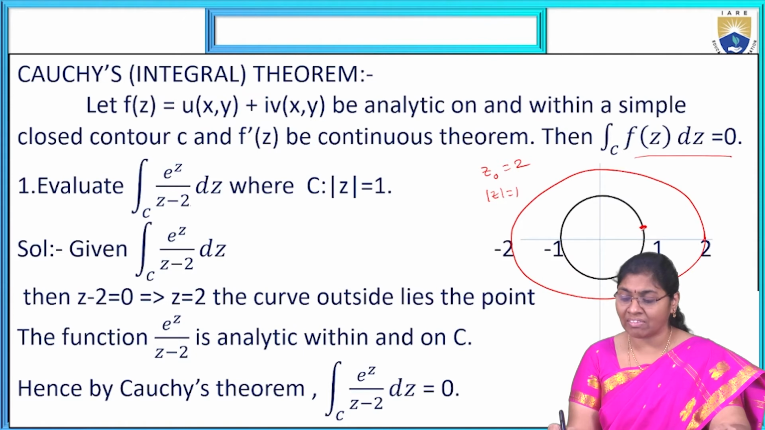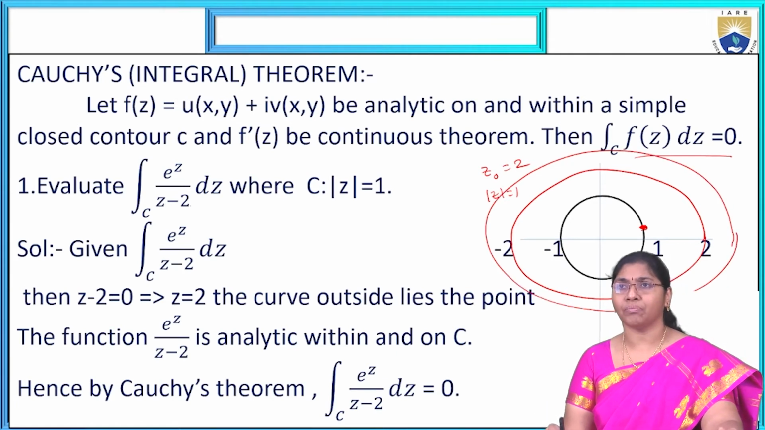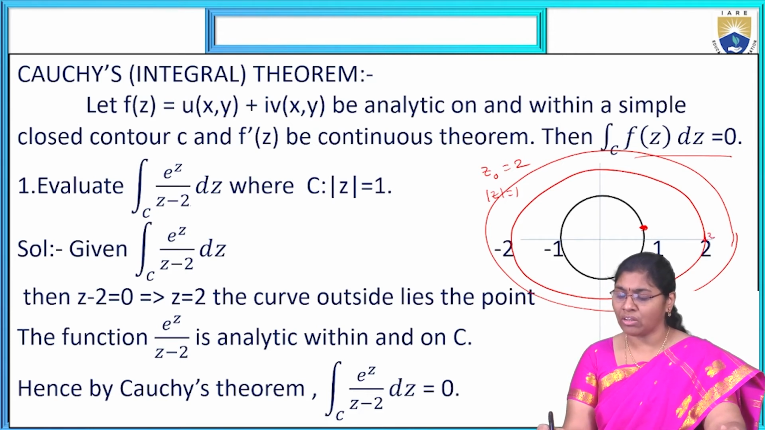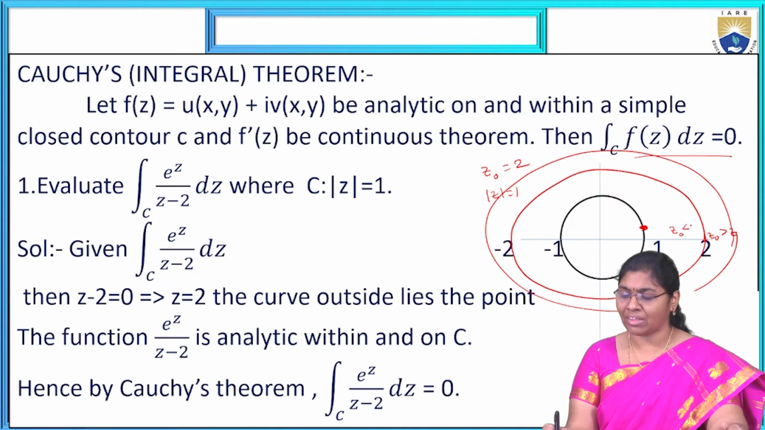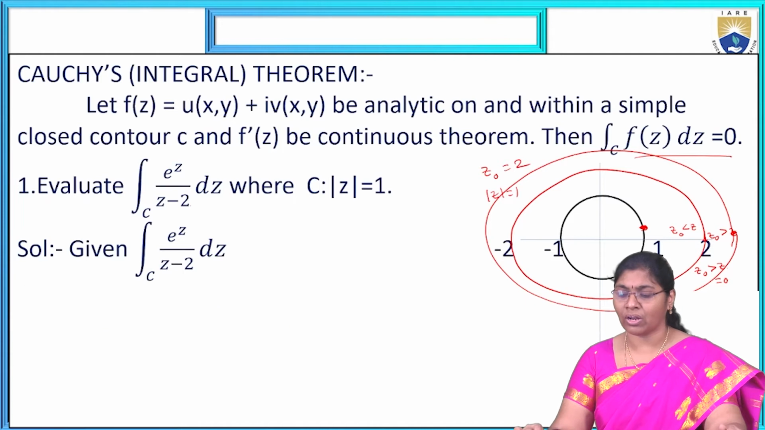Now if the given point is inside the region, then the integral is 0. Maybe the given point is outside the region, then we get a value not equal to 0. That is, if z naught is greater than z, we get 0. If z naught is less than z, we get the value. That is the condition.